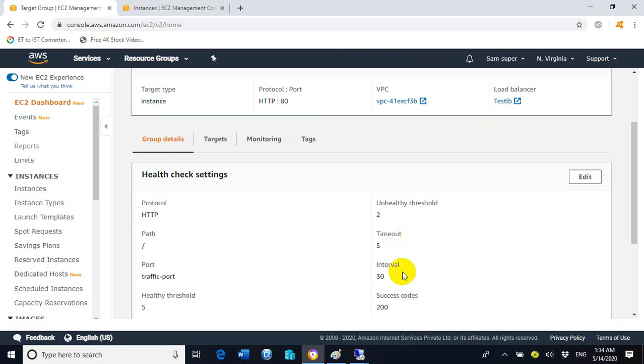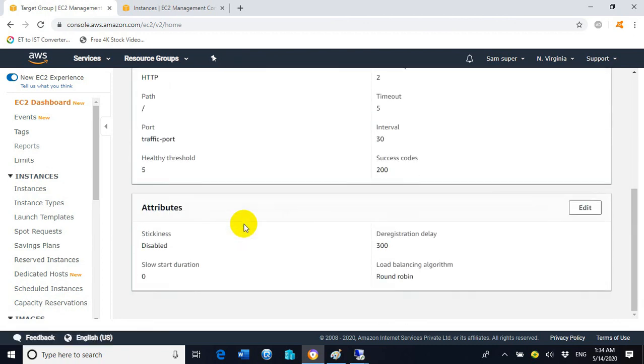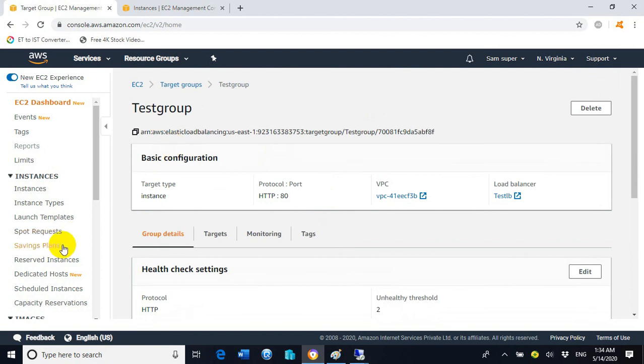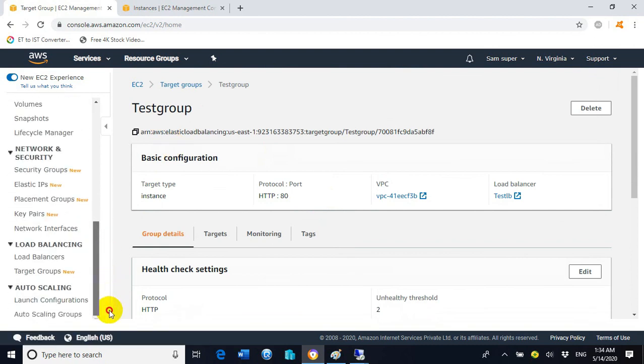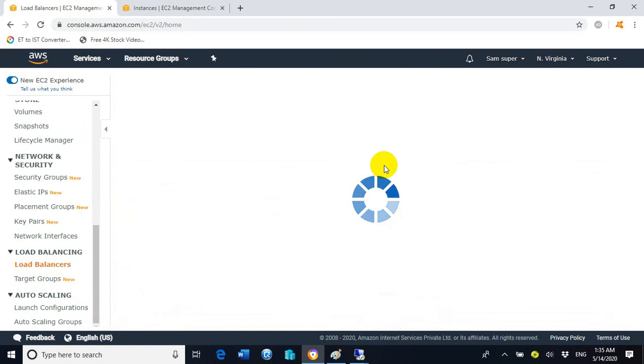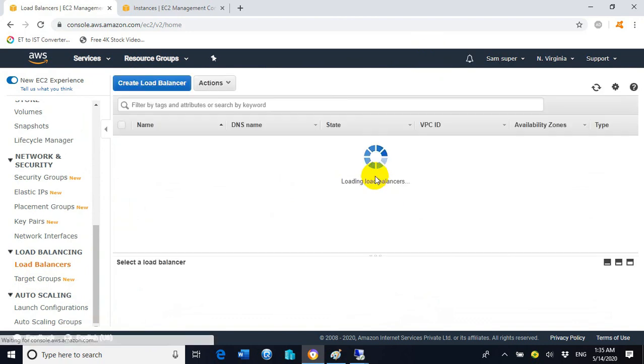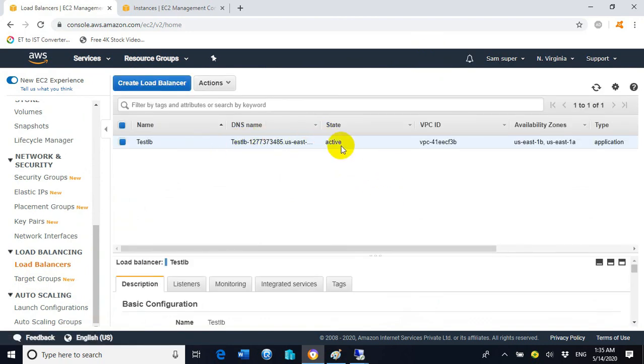Okay, now let's go to the load balancers, and here you can see the status of the load balancer. It is showing active. This is a good sign. It means we are done with the load balancer, and now it is time for testing.